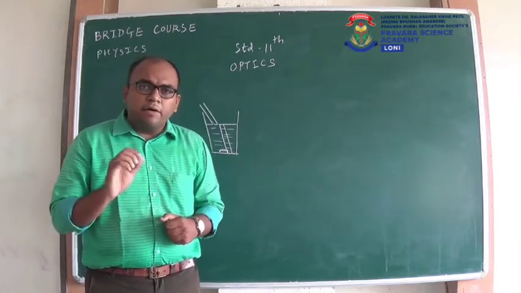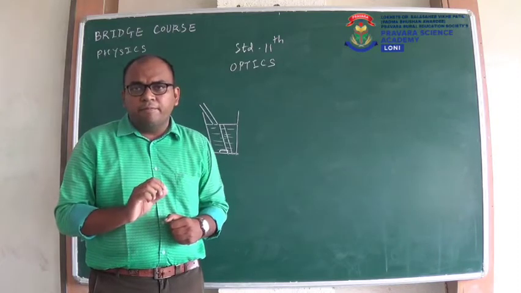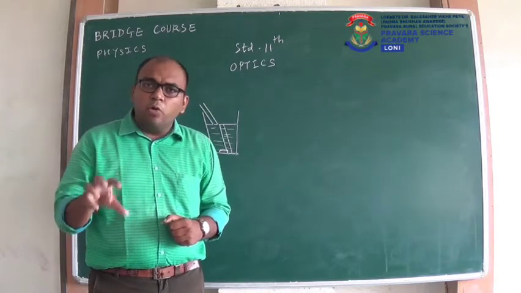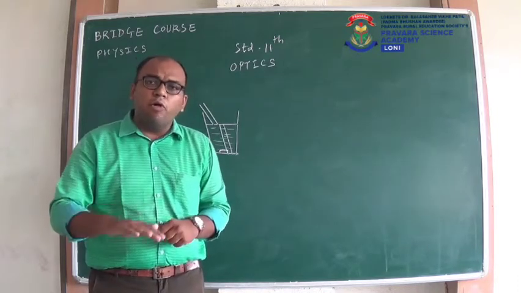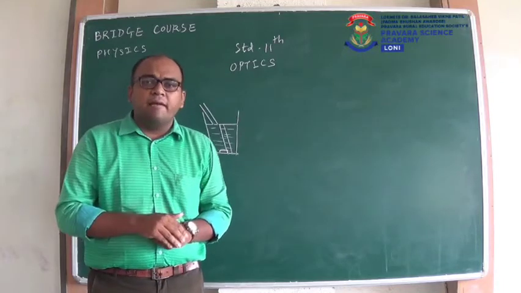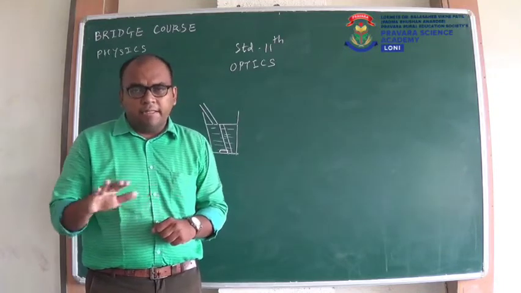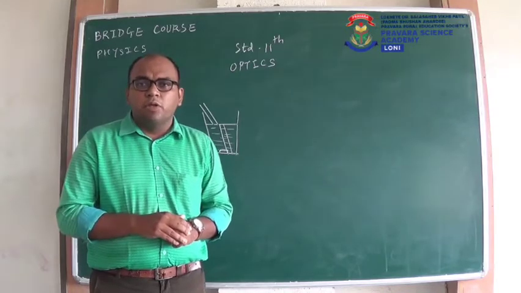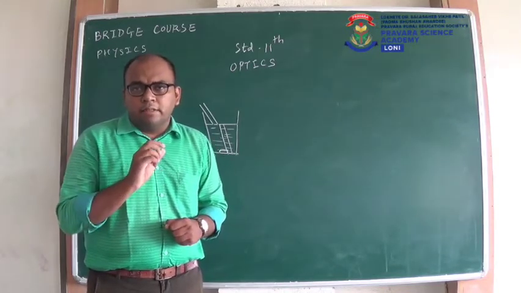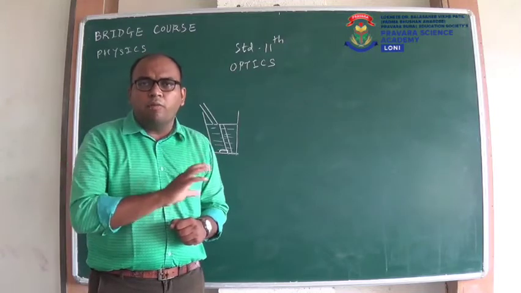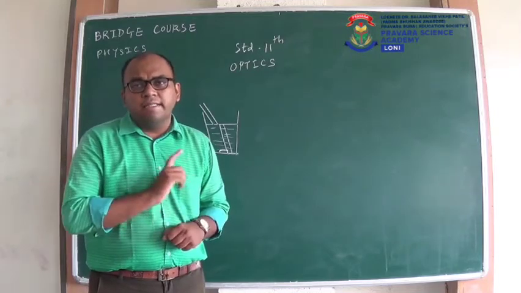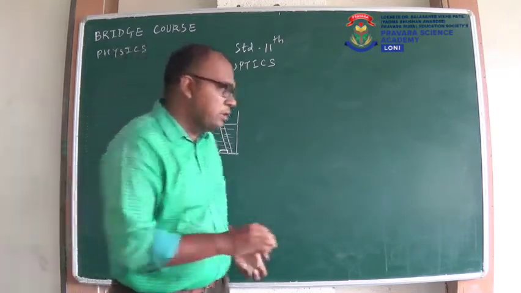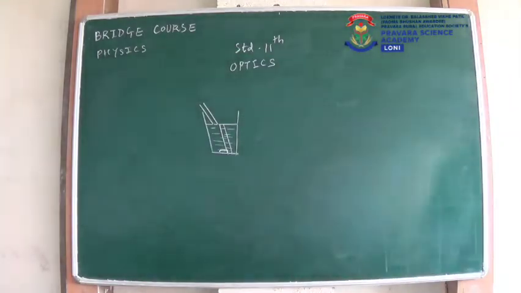So this is the phenomenon we observe in everyday life. Whenever we are looking through the water, its floor appears at the higher level, but actually that level is not changed, it just appears at the higher level. So how does this happen and what is the formula or expression used here, that we will see in this topic. So we will take one example.